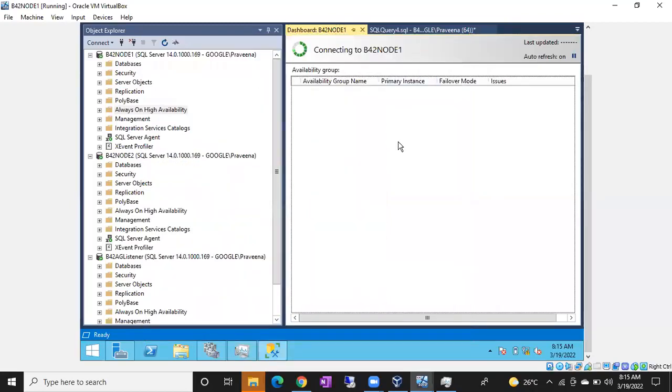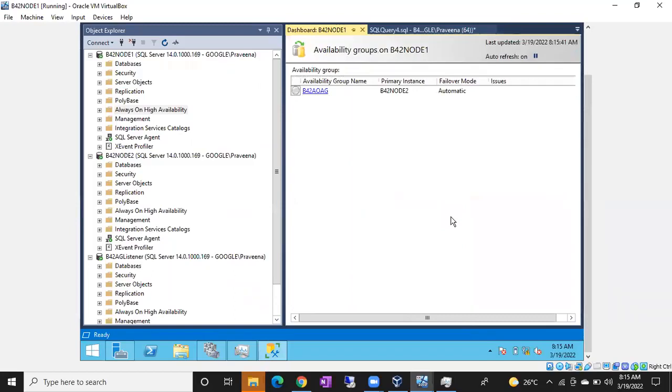Okay, guys, so the Always On dashboard is an excellent tool. By using this Always On dashboard, you can track the Always On status, whether your Always On is good or not good. If you open the Always On dashboard from your secondary replica, you can see a white circle.